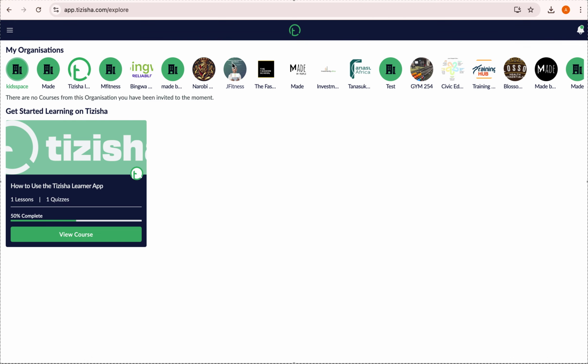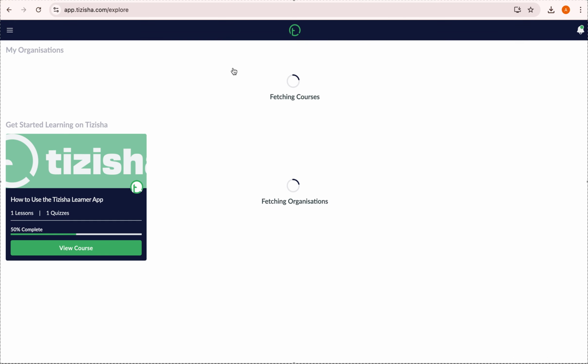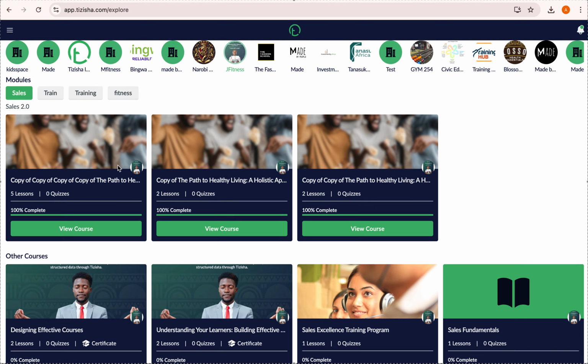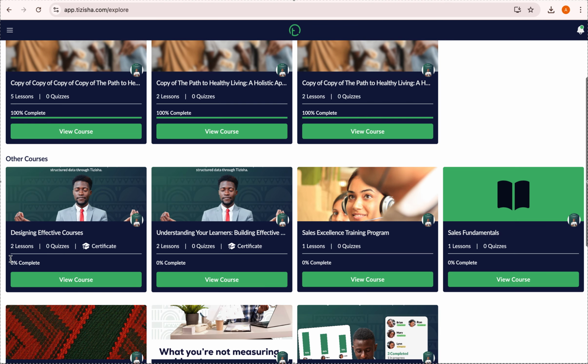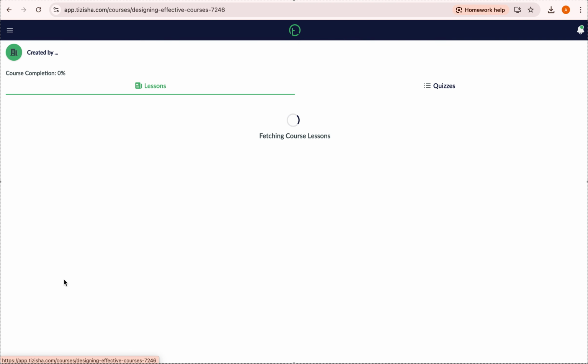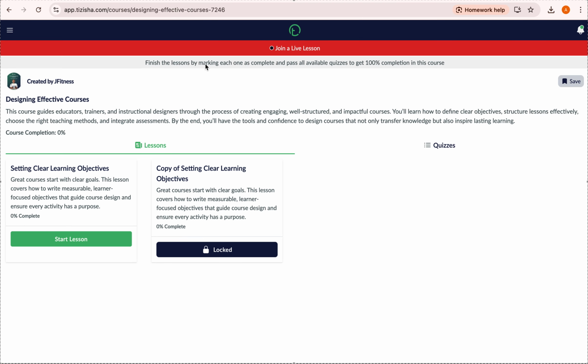That's the error. So we are going to switch over to an account that actually is showing that. So here it is. The most recent course we just created. If I click on view course, this is how the learner will be able to join the live lesson. They'll click on view course, then at the very top here, you see this red status that says join a live lesson.